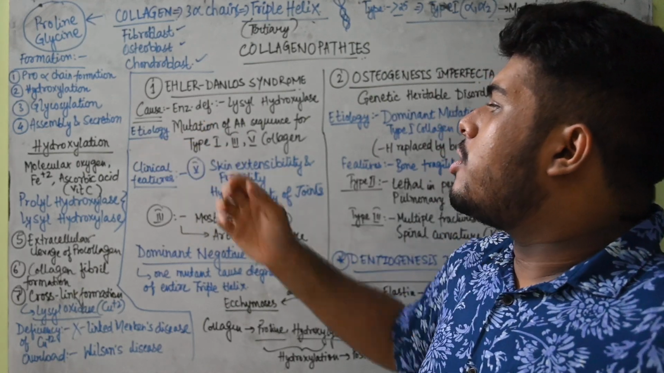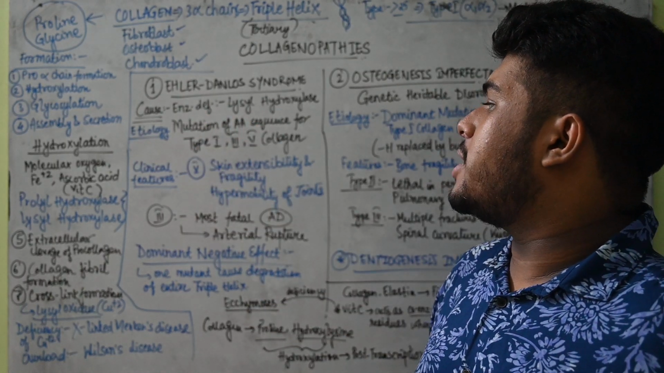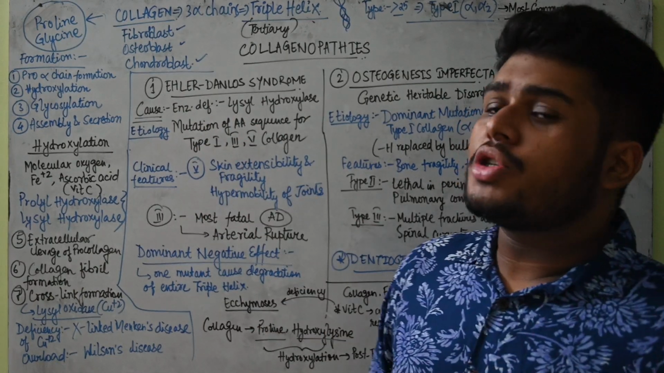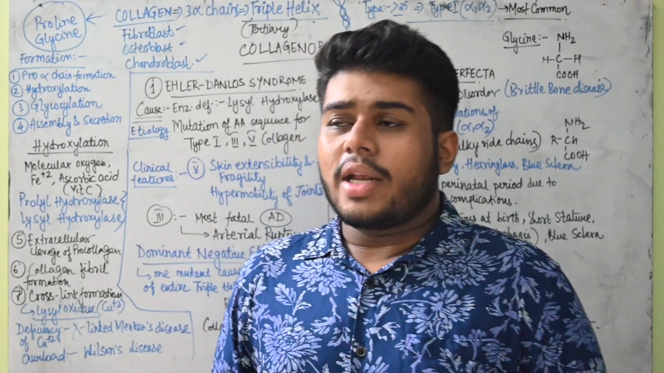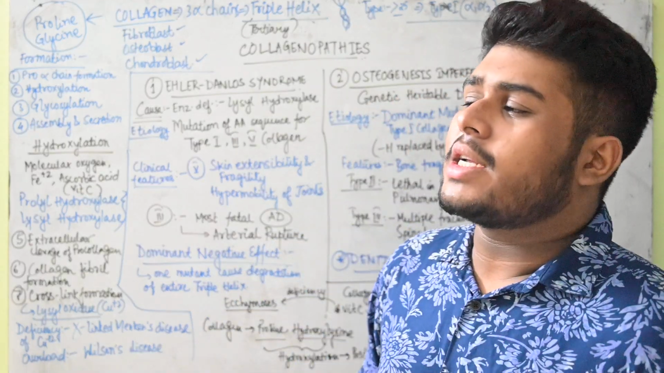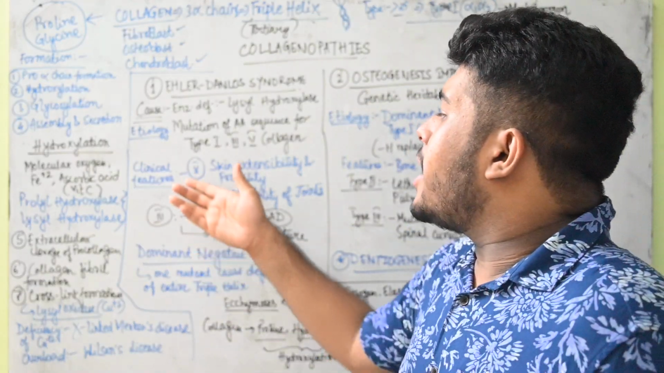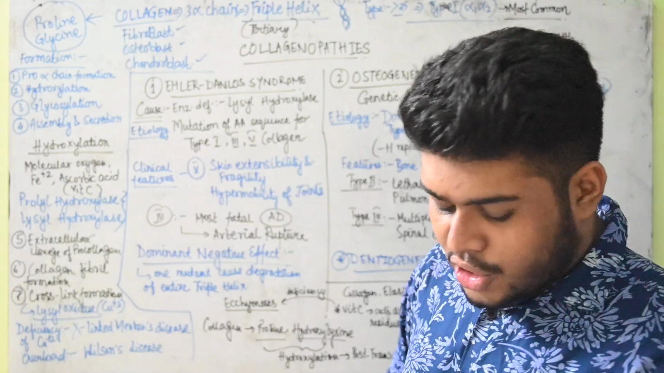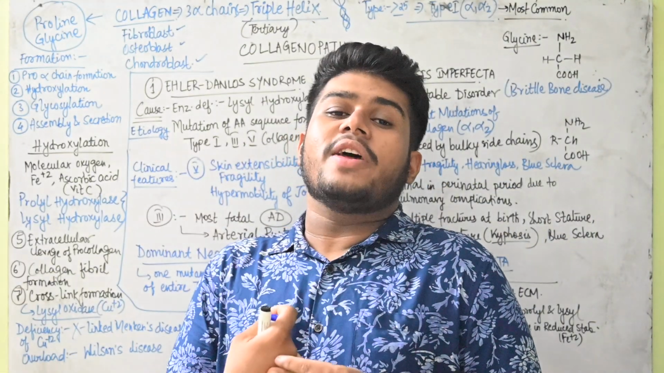So talking about the etiology or cause, one is the deficiency of the enzyme and another one is the mutation of the amino acid sequence. Okay, it can happen for type 1, type 3, type 5, like these different types of collagen can get affected. And now coming on to the clinical features, what actually happens is that the skin becomes very fragile.